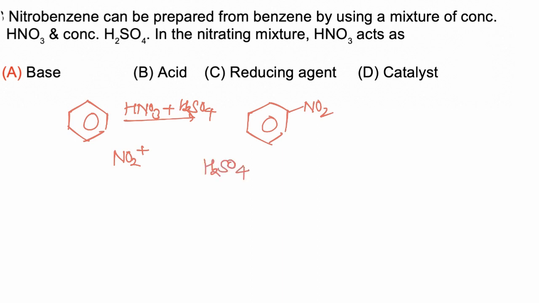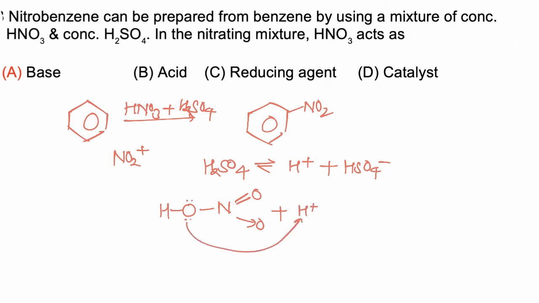Now H2SO4 is a strong acid and it will dissociate to H positive and HSO4 negative. In this reaction nitric acid acts as a base. Nitric acid donates a pair of electrons to hydrogen and protonation takes place.